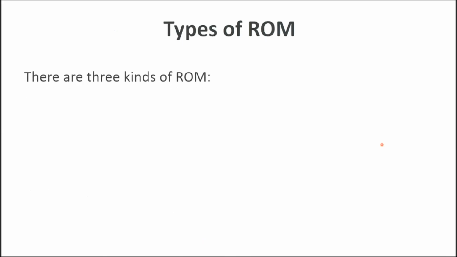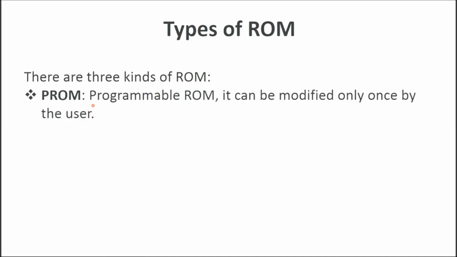Basically there are three types of ROM: PROM, EPROM and EEPROM. First, PROM, programmable ROM. It can be modified only once by the user. The PROM chip has small fuses which are burned open during programming. That's why it is not erasable.